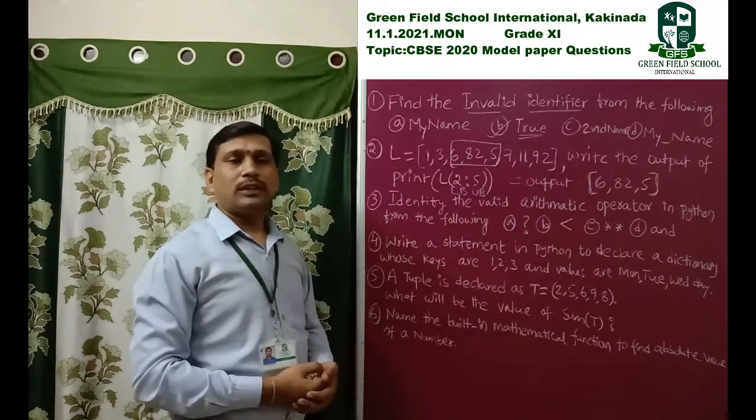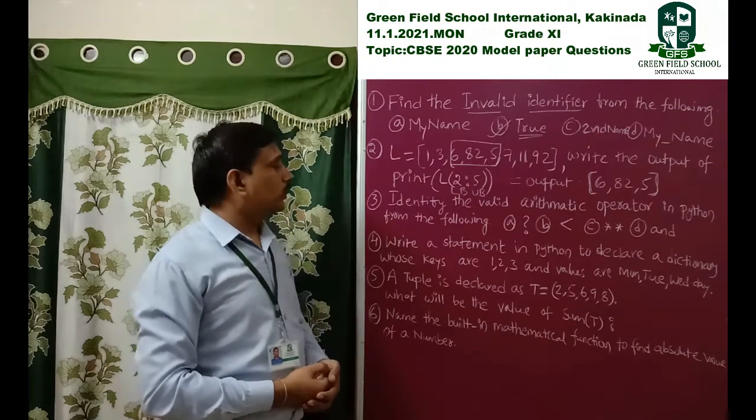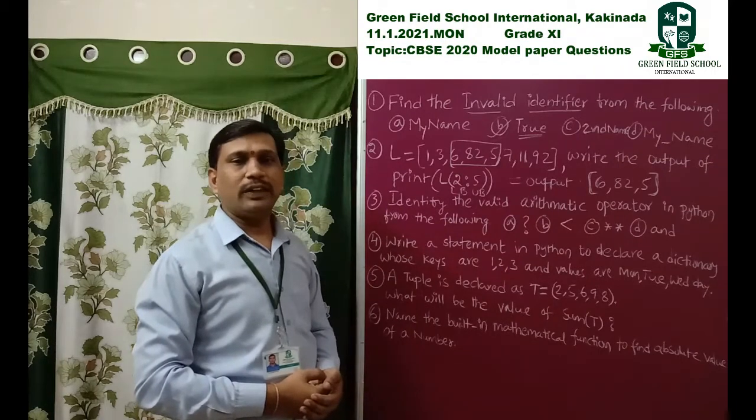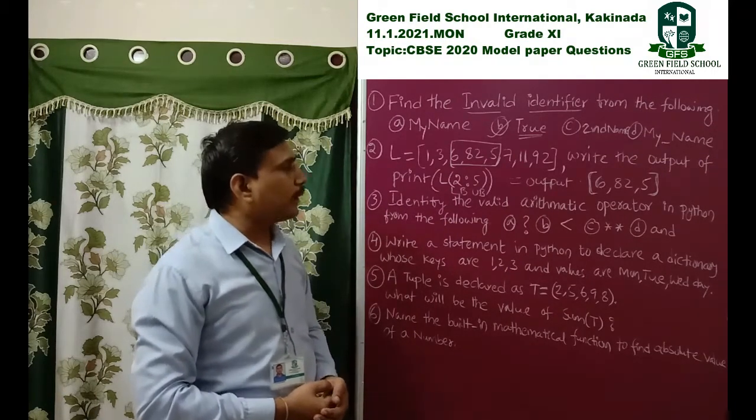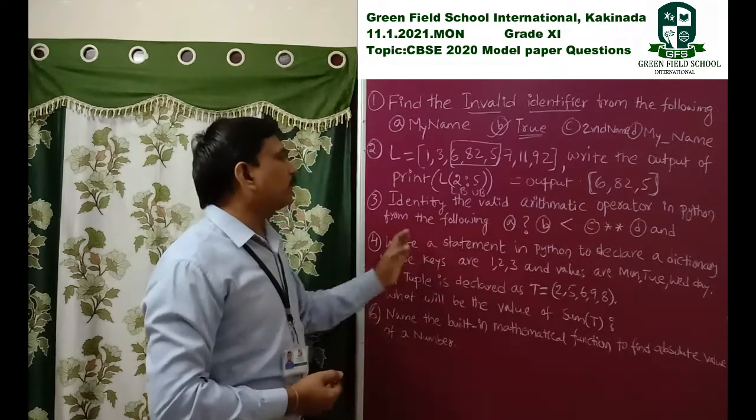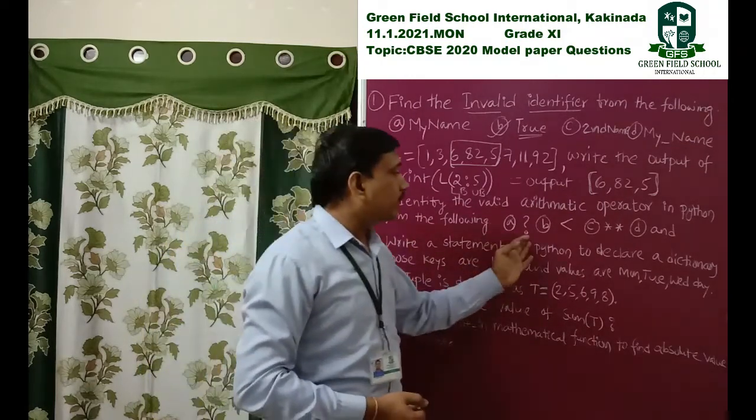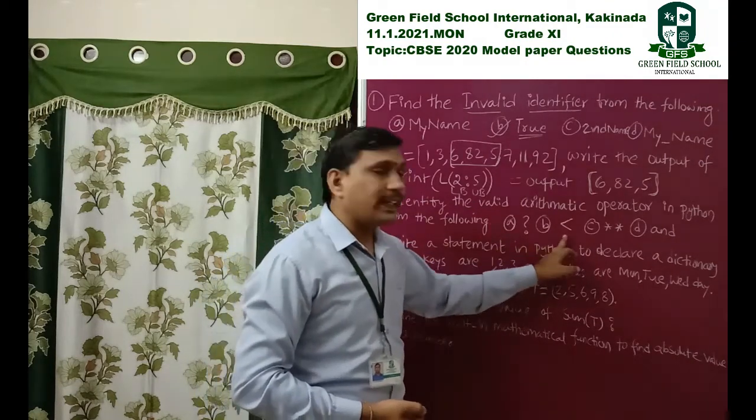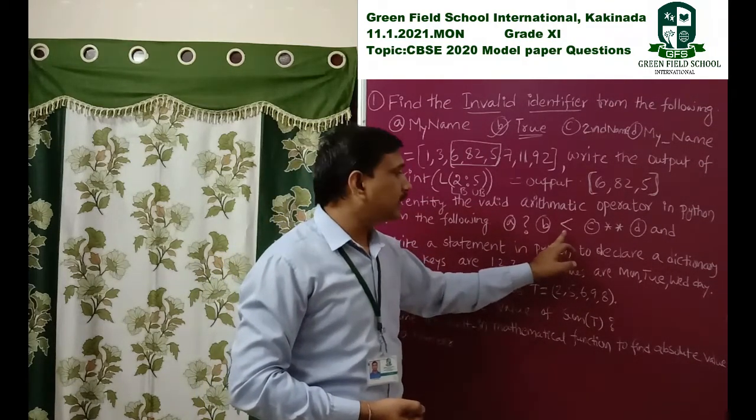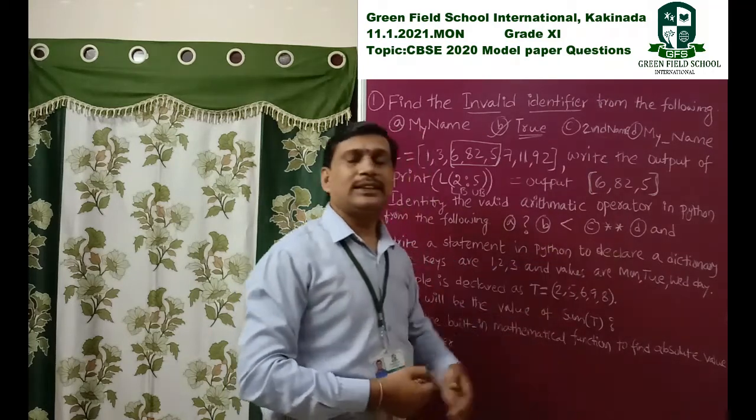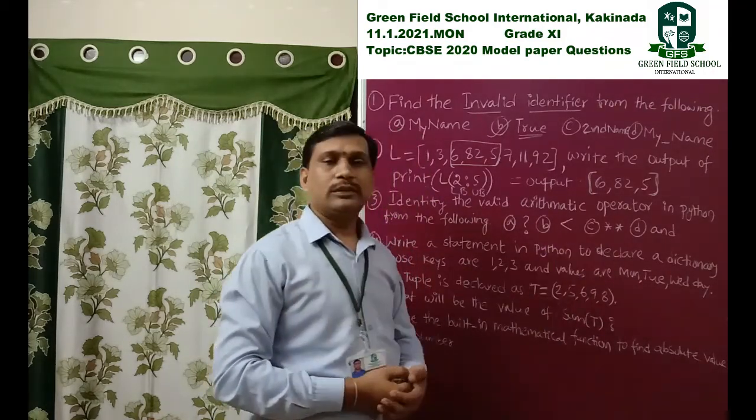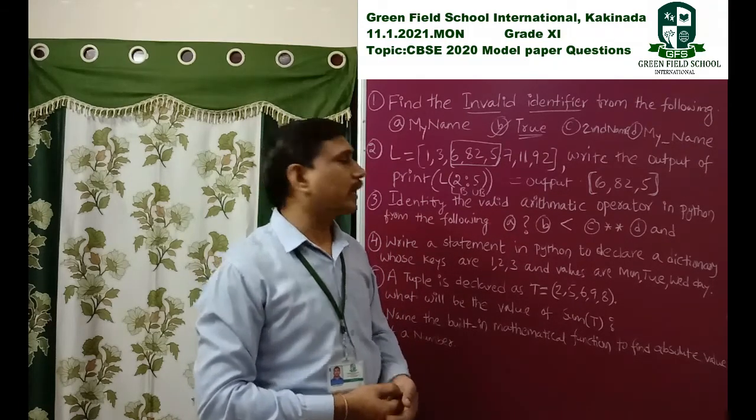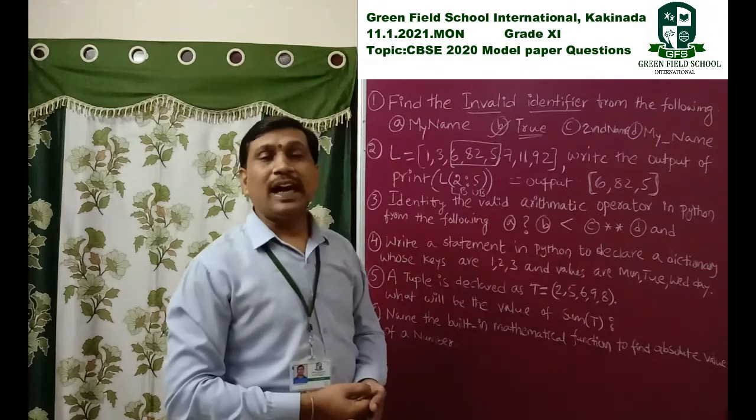When we consider the third question, identify the valid arithmetic operator in Python from the following. Here they provide 4 operators. One is question mark, one is greater than, one is less than symbol, and the next one is the double star operation. Double star operation means power function, exponentiation. See here, this one is the AND operation.